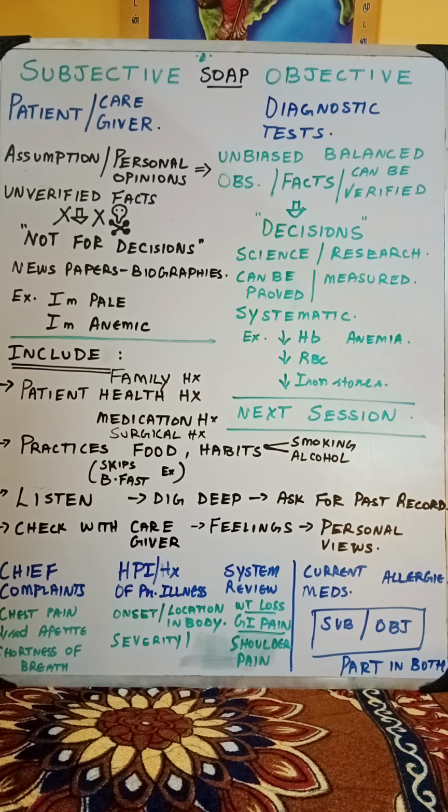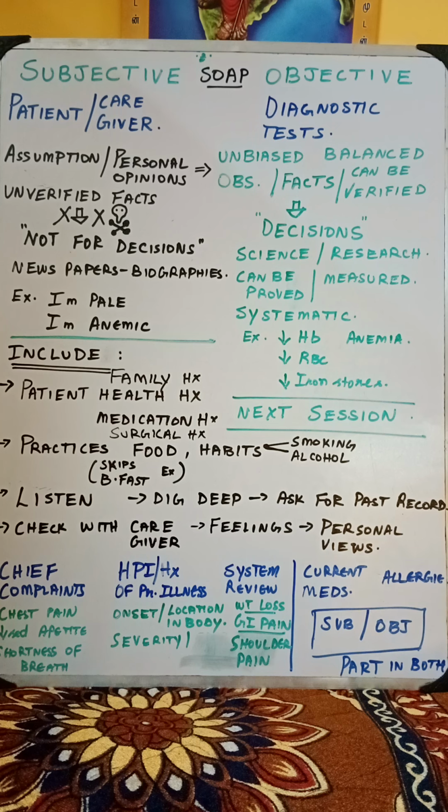And if he does not have any records and tells this orally, because in a hurry during emergencies they don't carry the past records, it will become subjective if it is current medication without records. So this will become a part of both subjective and objective. So please understand, the process of taking a subjective note is not just to say that a 59-year-old male patient was admitted with this complaint. That's it.